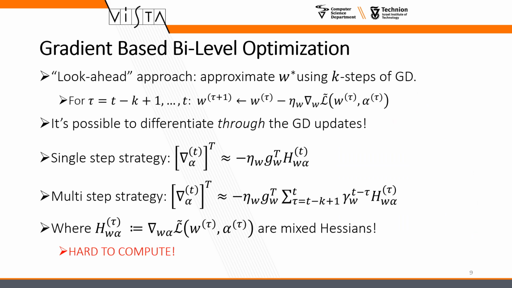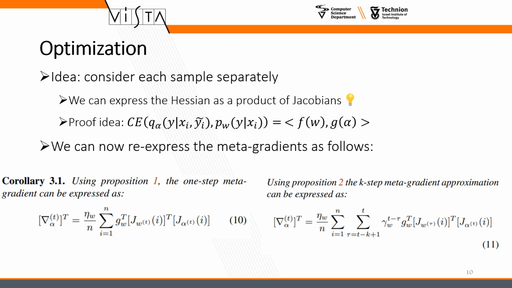We propose to estimate W star using k-steps of gradient descent. Note that it's possible to differentiate through the GD updates. This leads to both single and multi-step strategies for computing the metagradient. The problem is that both strategies require computing mixed Hessians of the inner level problem, which is intractable in a straightforward fashion. Our idea was that when we consider each sample separately, it is possible to express the Hessian of the CE loss as a product of Jacobians.